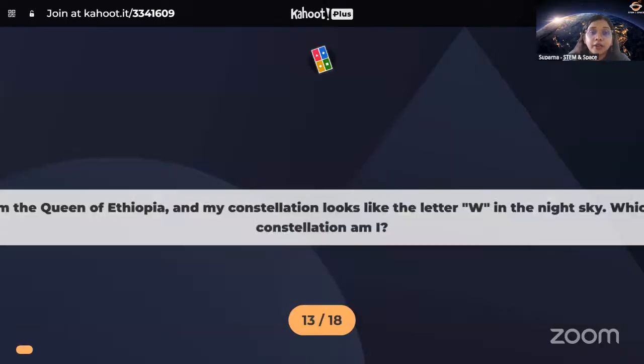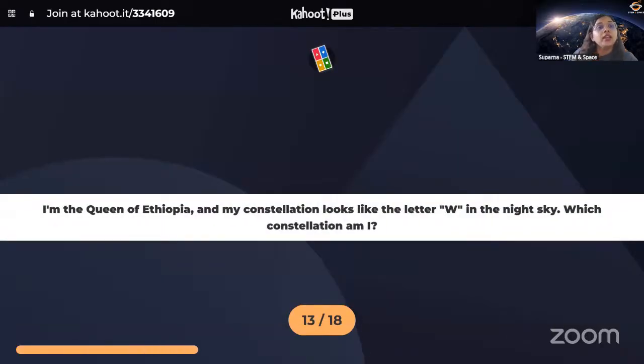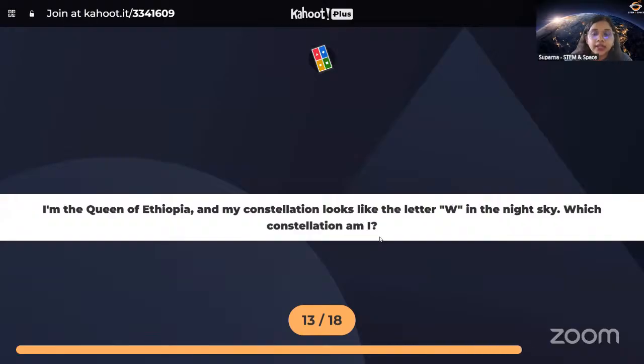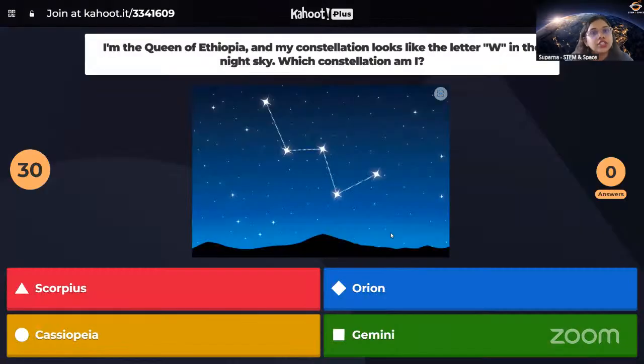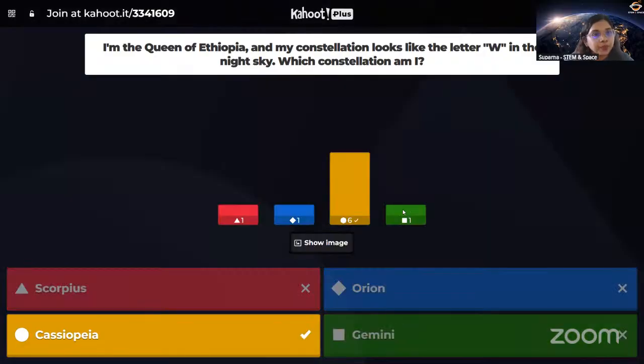It's again for double points. I'm the queen of Ethiopia and my constellations look like W in the night sky. Which constellation am I? Okay, so this is actually a constellation and this constellation is actually a queen constellation. Okay, we got the answers. So the correct answer is Cassiopeia.